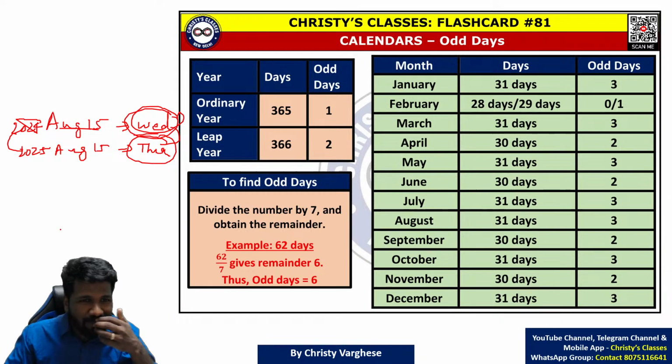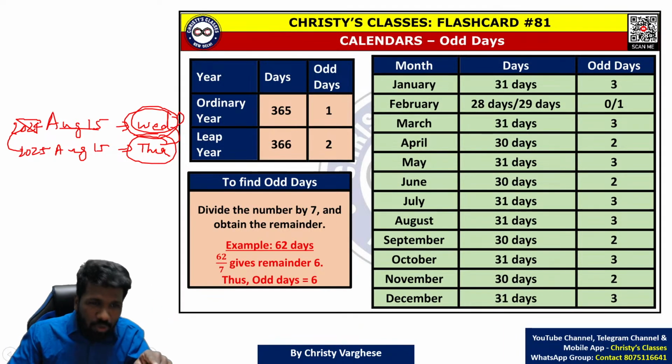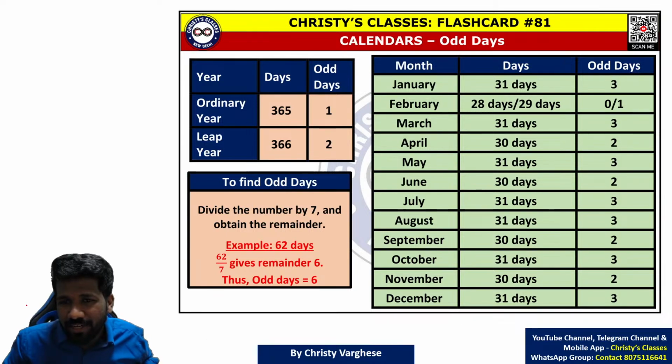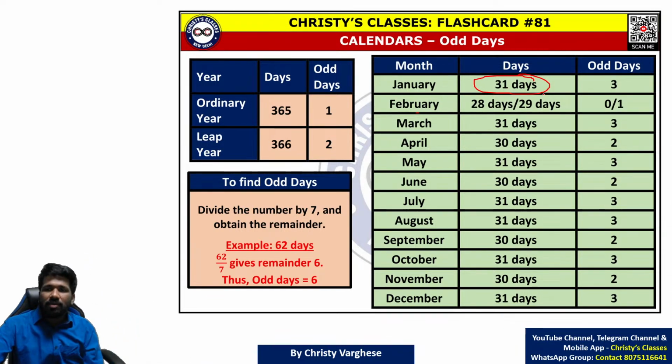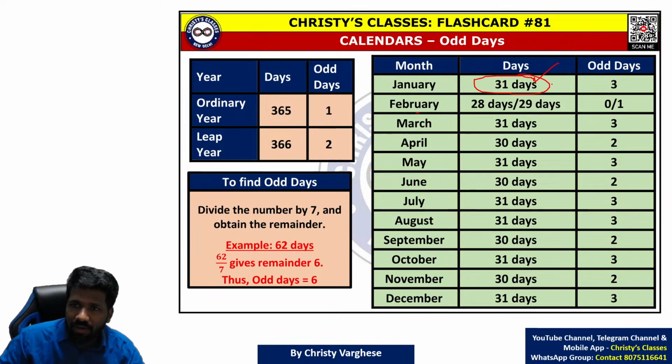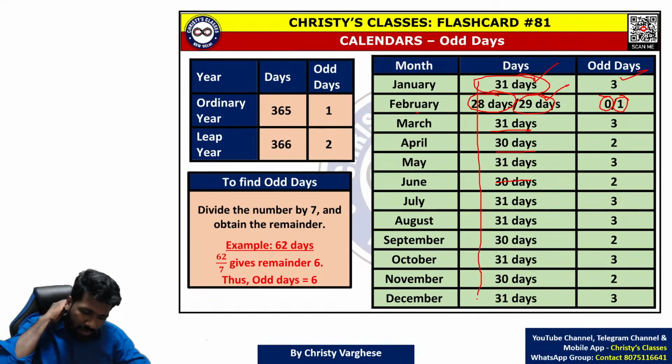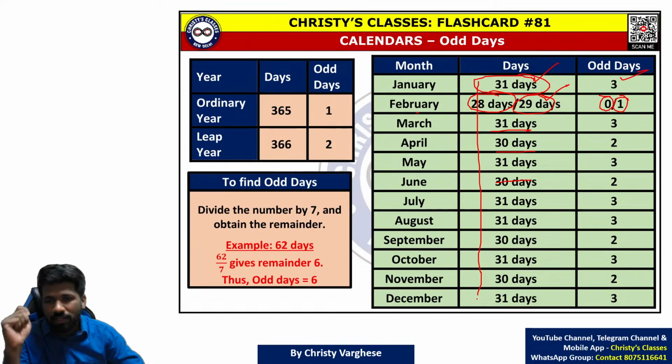But I don't know whether this year it is Wednesday or not. That you can actually find. That is the next technique. Before going to that technique, I will summarize this. Every month also has odd days. That is, the multiple of 7 plus what? Or dividing by 7, what is the remainder? 31 by 7 remainder is 3. So January has 31 days, so 3 is the odd day. February has 28 days, so 0 is the odd day; 29 days, so 1 is the odd day if it is a leap year. Similarly for each month. You should know the number of days in each month. If the question is related to month, you have to use that.